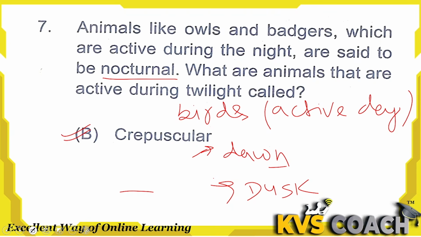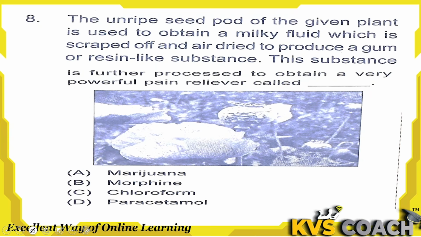Next question is, the unripe seed pod of the given plant is used to obtain a milky fluid which is scraped off and air dried to produce a gum or resin-like substance. This substance is further processed to obtain a very powerful pain reliever. That is called morphine. Option B is the right answer here.